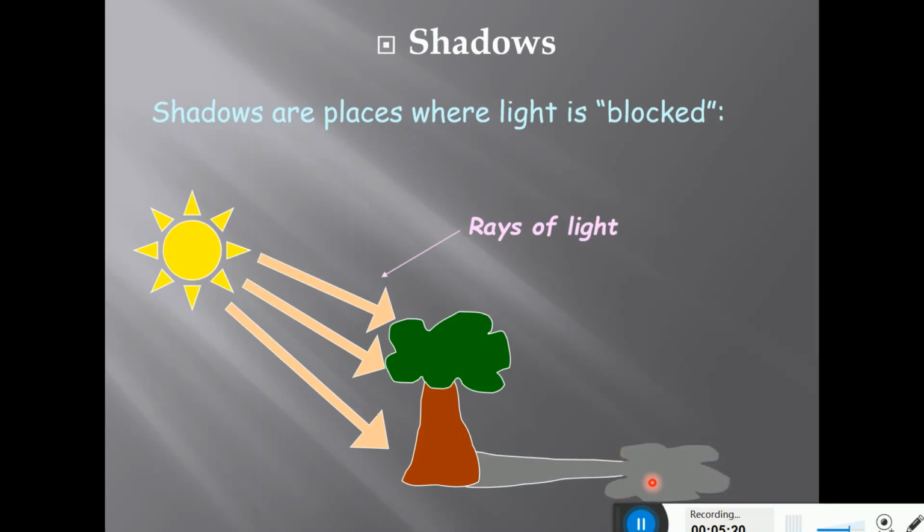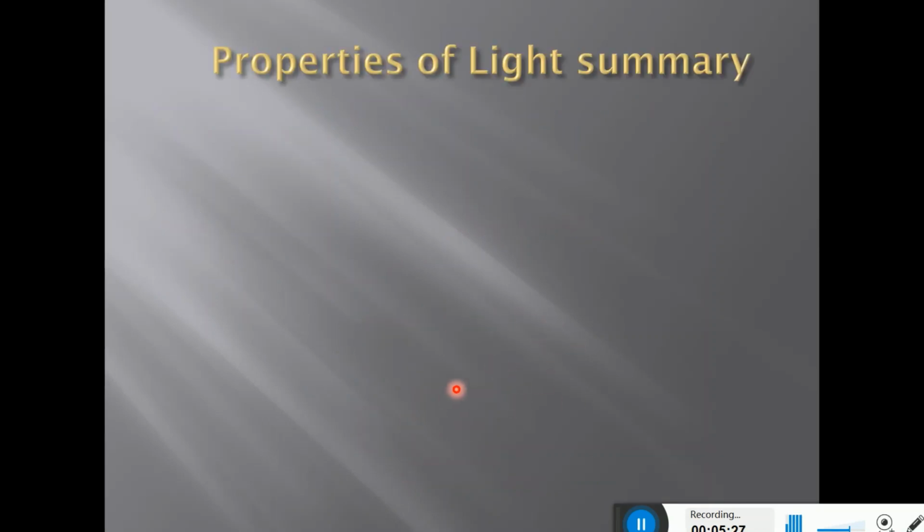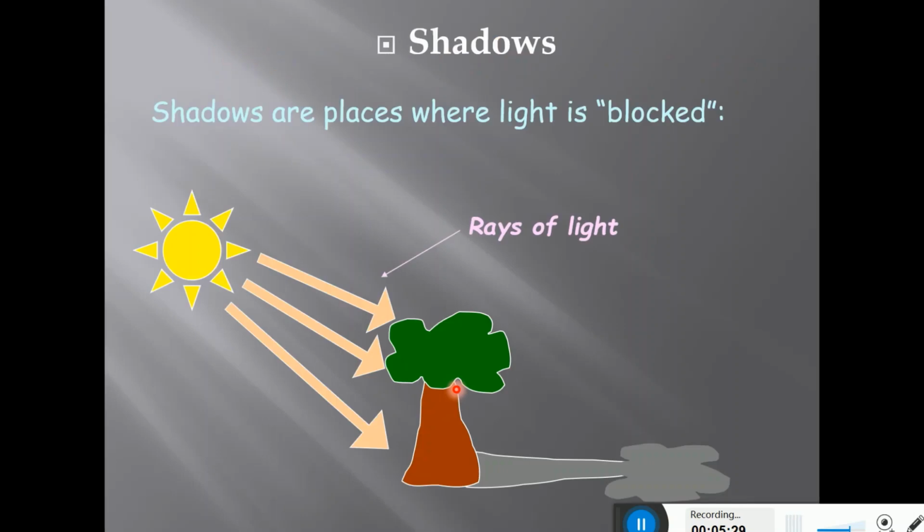This image is just the same as the blocking object. जो ये object इस light को रोक रहा है, उस blocking object के similar है आपकी image. So this image is the shadow that is formed due to the blocking of this light by this object. So that is a shadow.